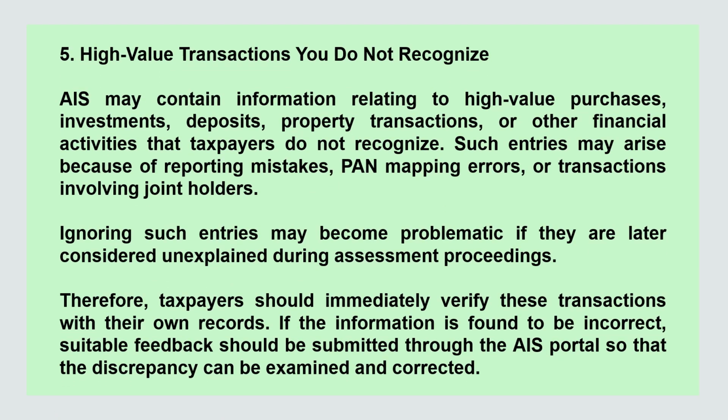Fifth, high value transactions you do not recognize. AIS may contain information relating to high value purchases, investments, deposits, property transactions, or other financial activities that taxpayers do not recognize. Such entries may arise because of reporting mistakes, PAN mapping errors, or transactions involving joint holders. Ignoring such entries may become problematic if they are later considered unexplained during assessment proceedings. Therefore, taxpayers should immediately verify these transactions with their own records.